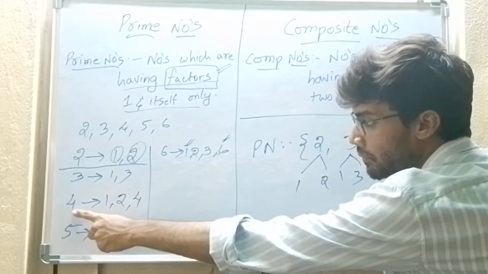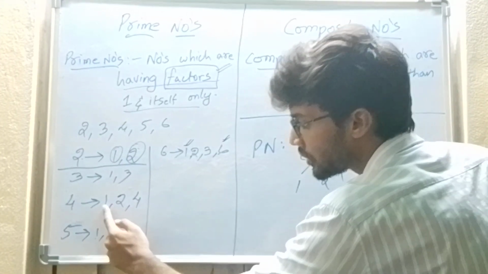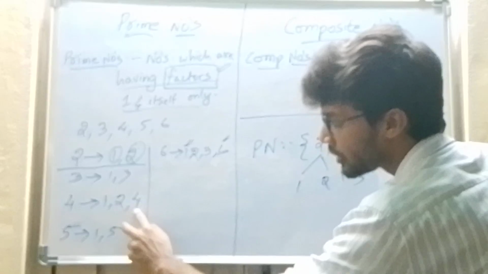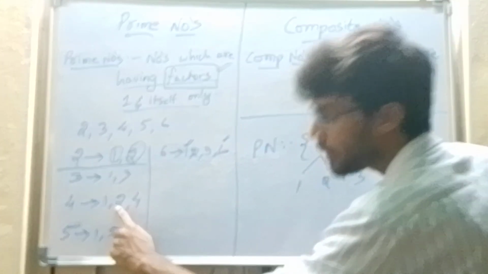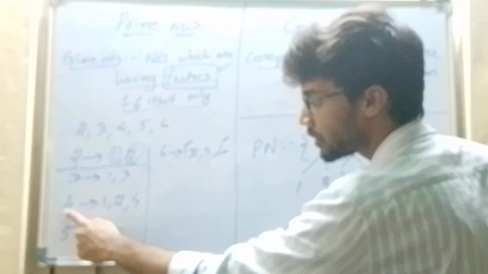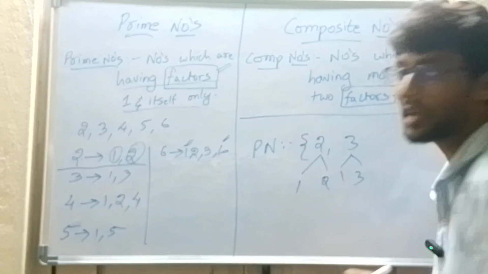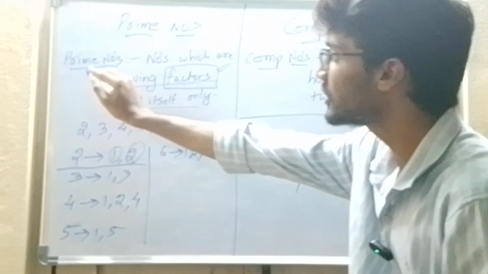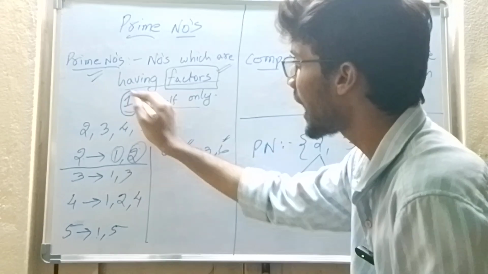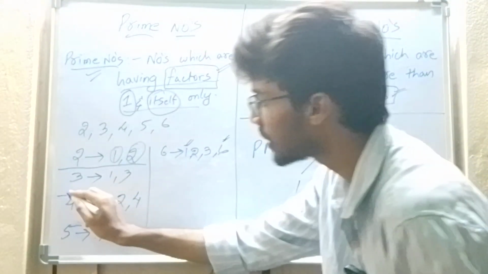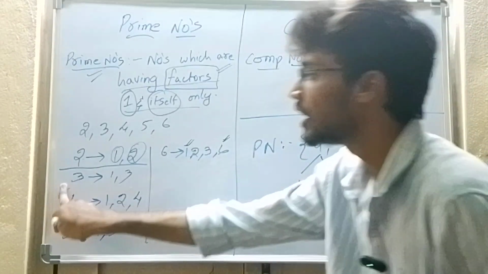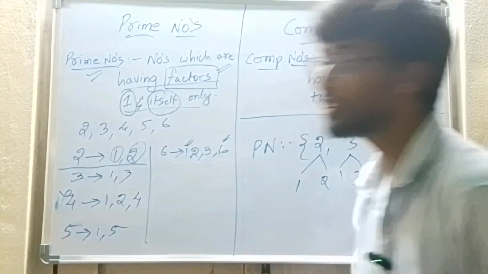Now see the number 4. What are the factors of 4? 1, 2, 4. Apart from 1 and the number itself, there is another factor. Is 4 a prime number? No. What is the condition of a prime number? Prime numbers have 1 and itself as the factors. That's why 4 is not called a prime number. If 4 is not a prime number, then what is 4?